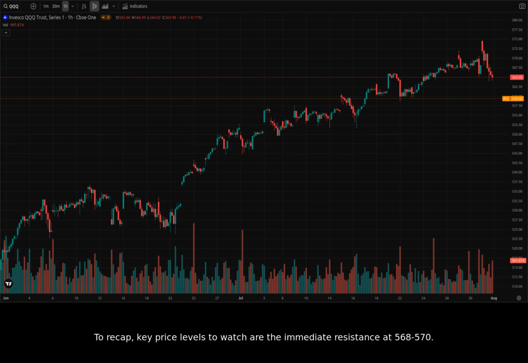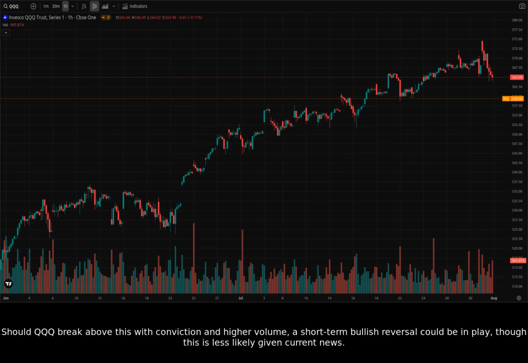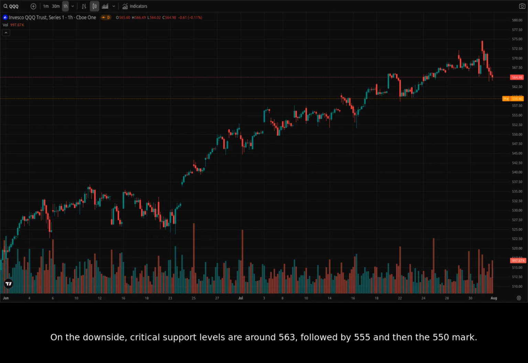To recap, key price levels to watch are the immediate resistance at 568 to 570. Should QQQ break above this with conviction and higher volume, a short-term bullish reversal could be in play, though this is less likely given current news. On the downside, critical support levels are around 563, followed by 555, and then the 550 mark.